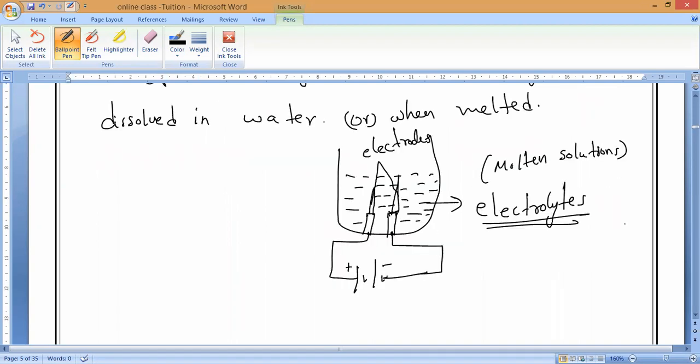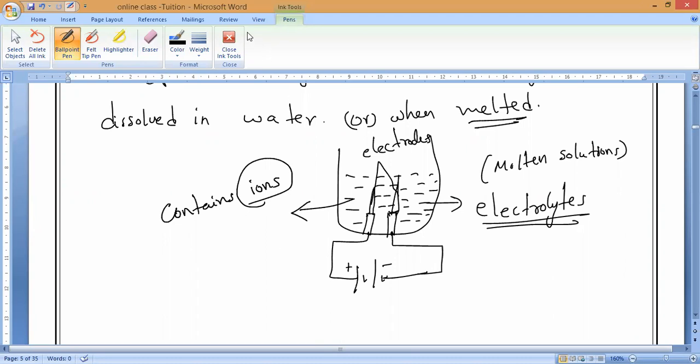So why do ionic compounds conduct electricity? Because when they are in solid state, there is no dissociation of ions. When they are in molten state, or when they are melted, they contain ions. So they contain ions, which means they are good conductors. Is it okay, guys? Please respond to me.